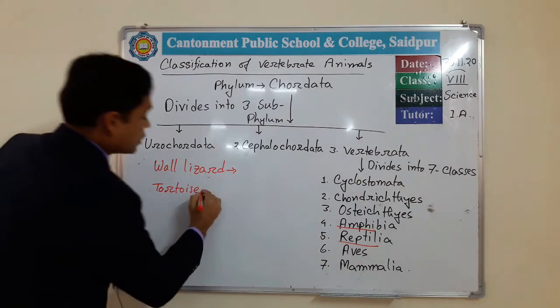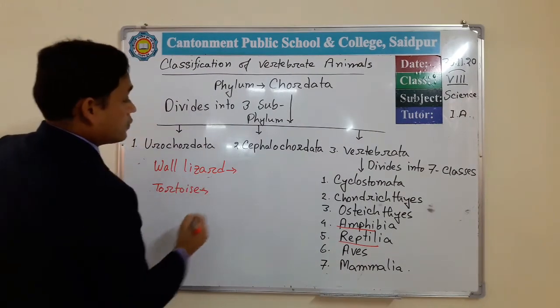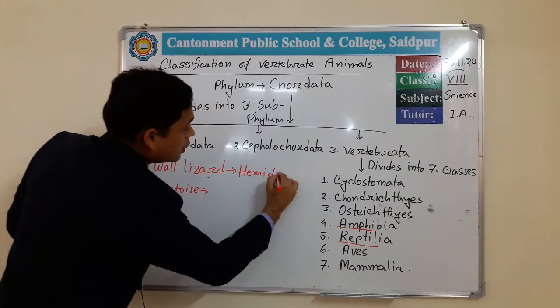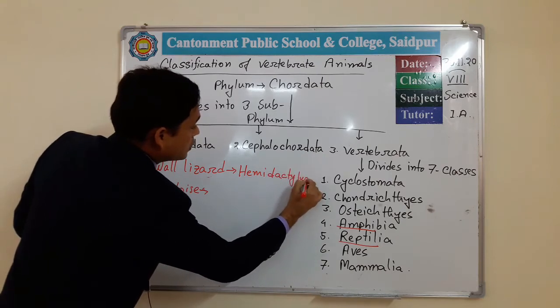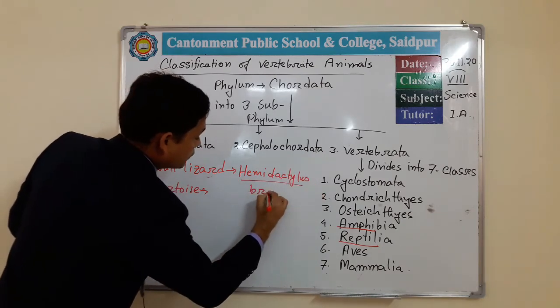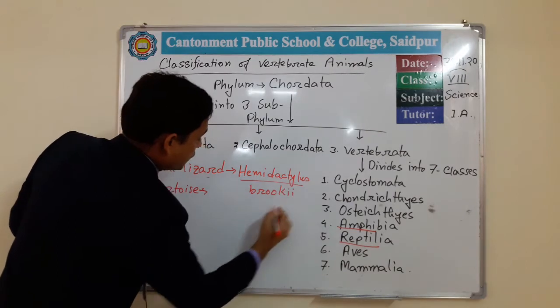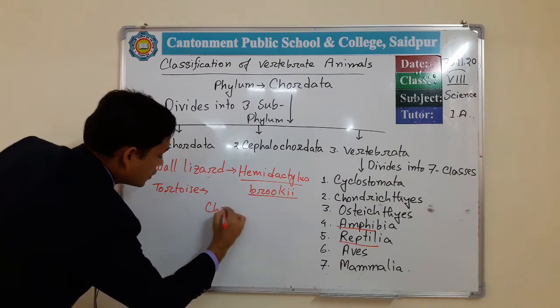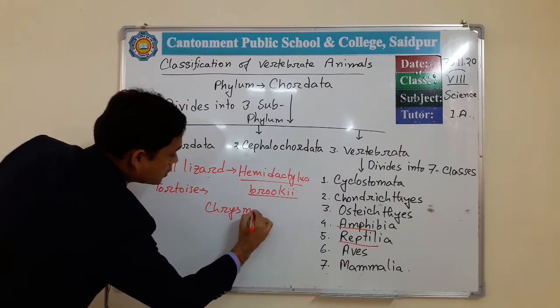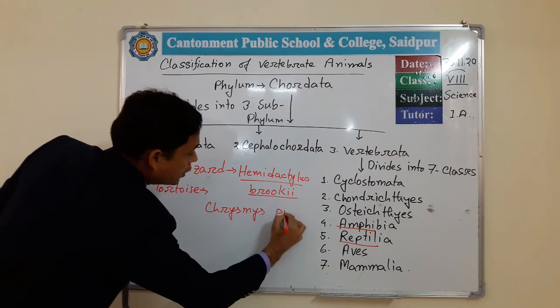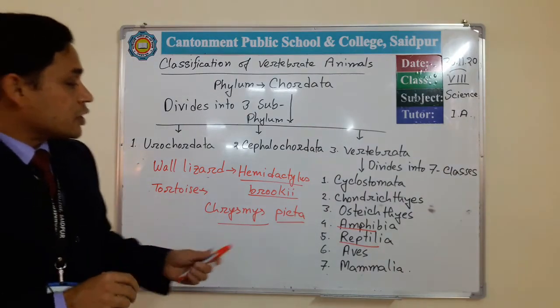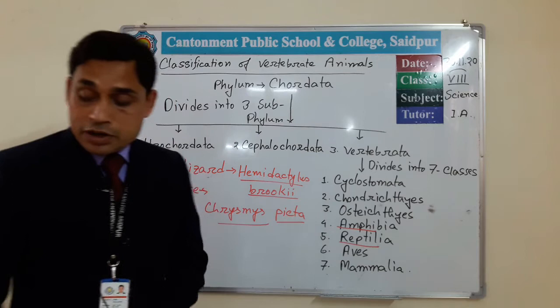If you want to mention the scientific names, the scientific name of wall lizard is Hemidactylus brooki, and the scientific name of tortoise is Chrysemys picta. So that's all about the animals of class Reptilia.